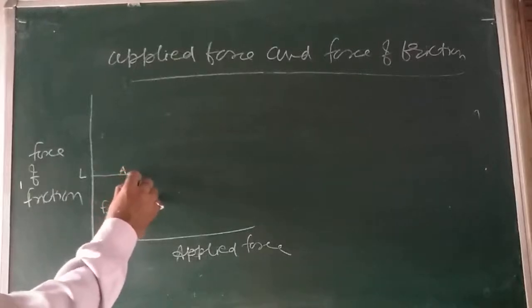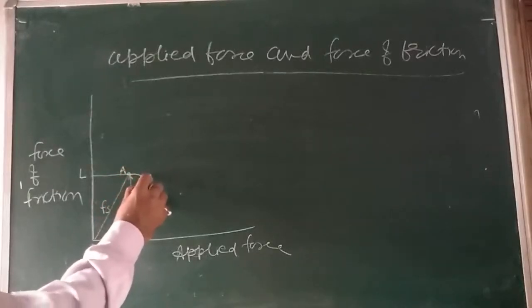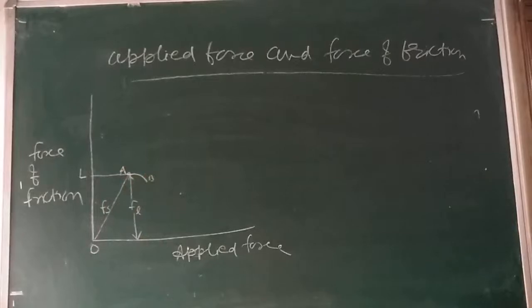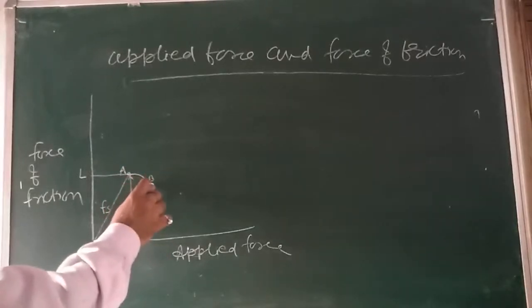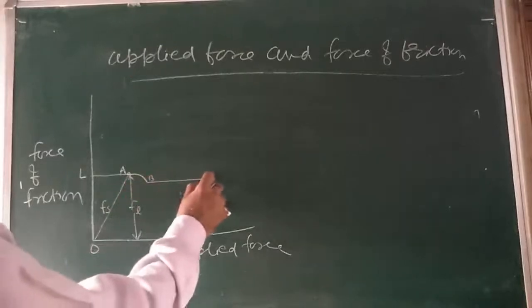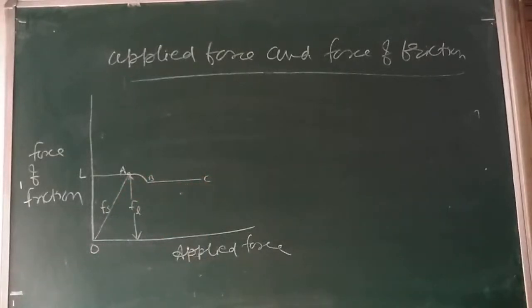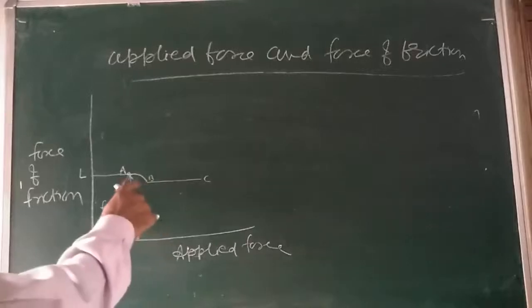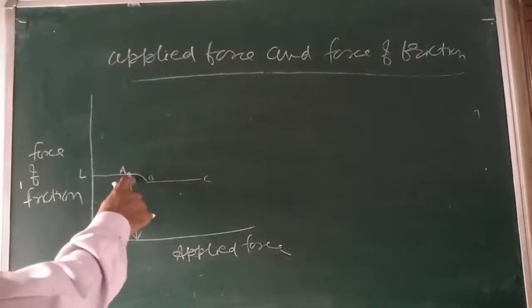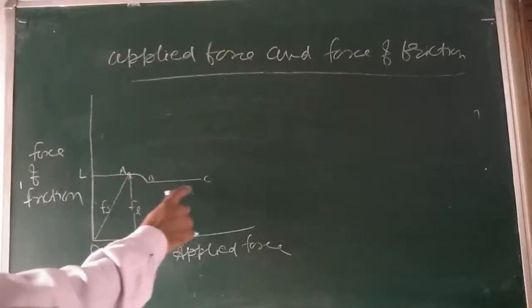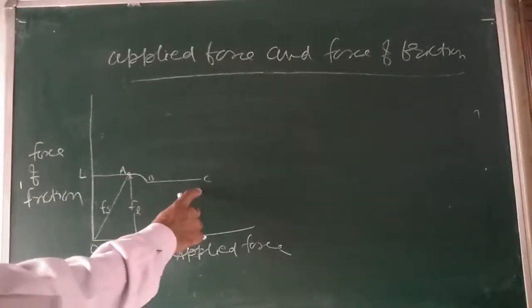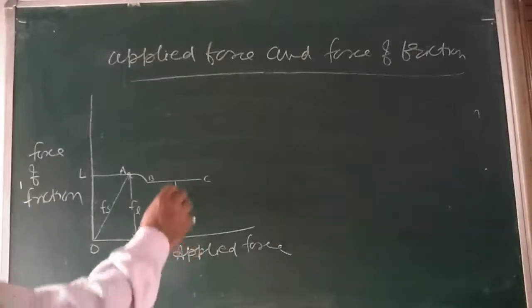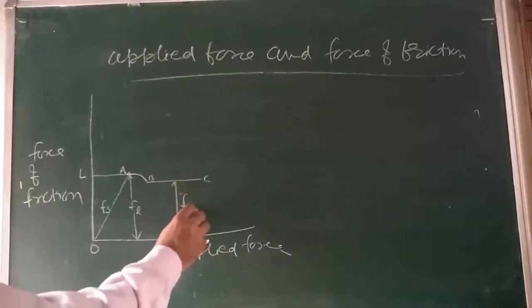Here it is say B. The portion BC of the curve therefore represents the kinetic friction, Fk.